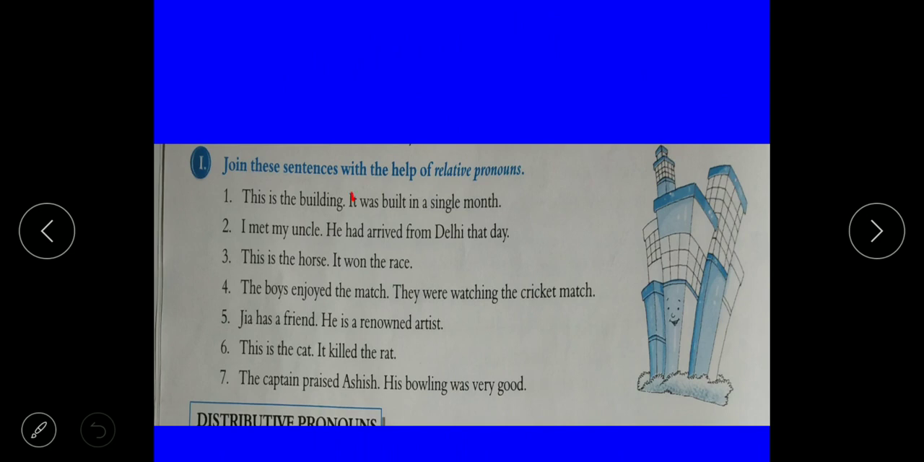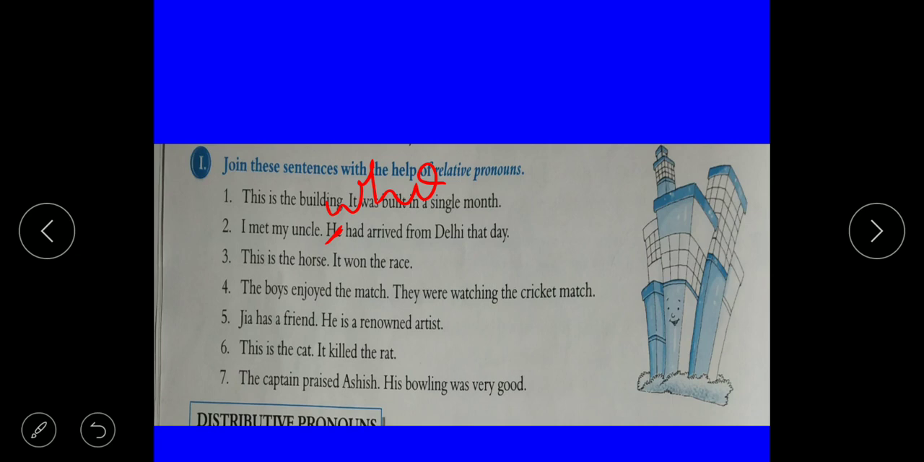This is the building. Cut it and write which. Okay, cut the full stop also. This is the building, comma, which was built in a single month. I met my uncle, then cut he and write who, W-H-O. Here cut he and write who had arrived from Delhi that day.